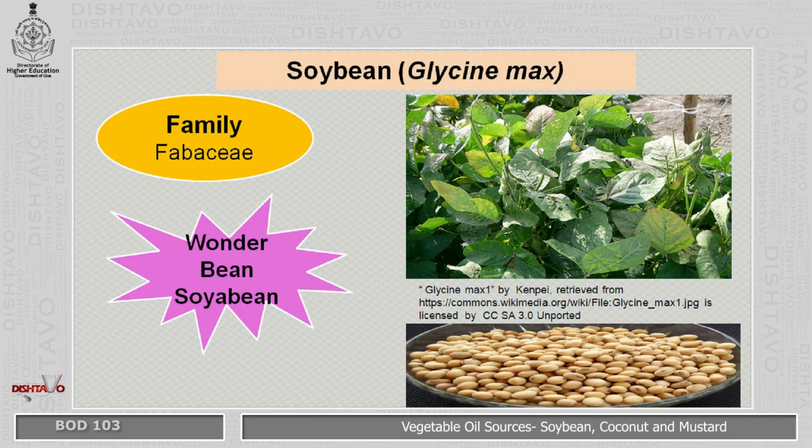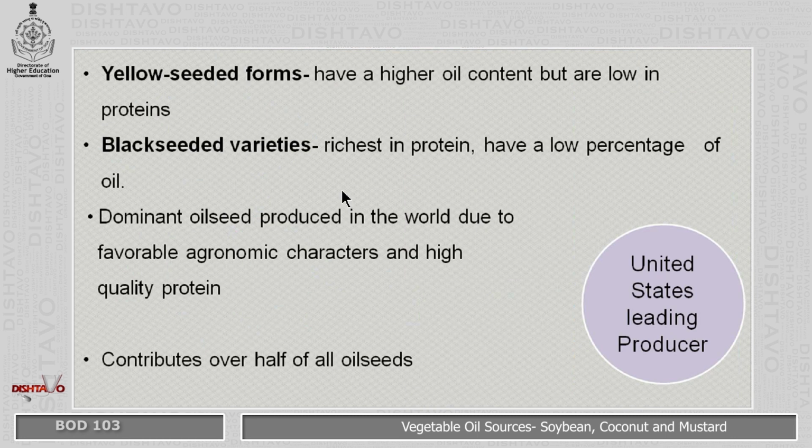Now this is the plant habit. These are the leaves. These are the pods which bear the seeds. The pod is long, which contains around 3 to 4 seeds per pod. These are the soybean seeds. Now we have two forms, the yellow seeded forms which have a higher oil content but are low in proteins, and we have the black seeded varieties which are richer in protein but have a lower percentage of oil.